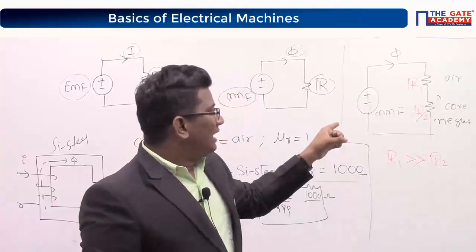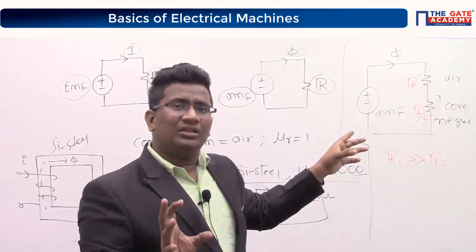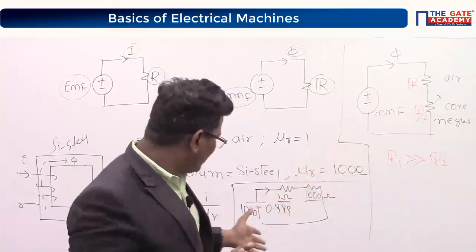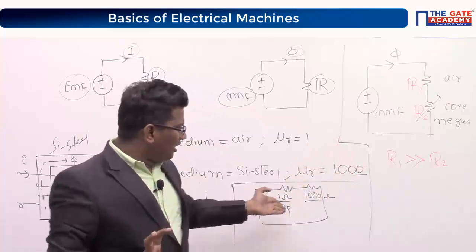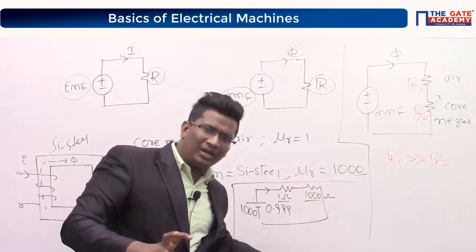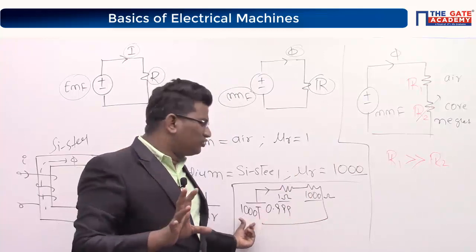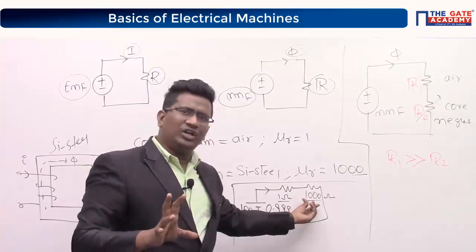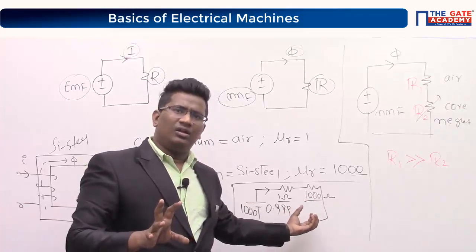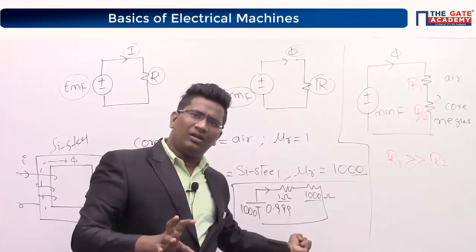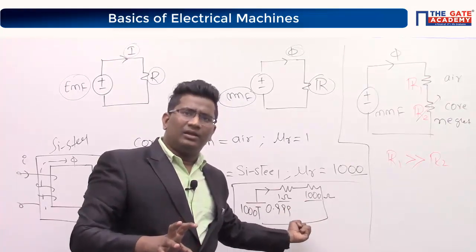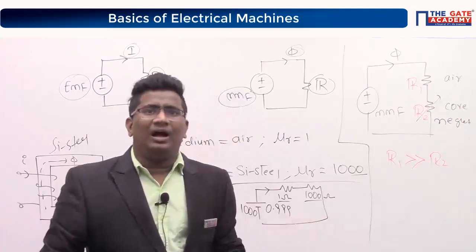Look at that. 1000 volts are there. Can I say almost all 1000 volts drop here? Yes, drop here.